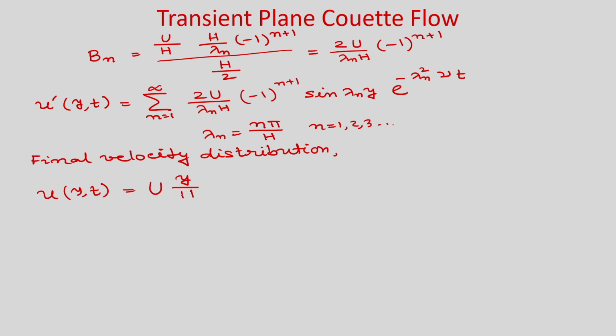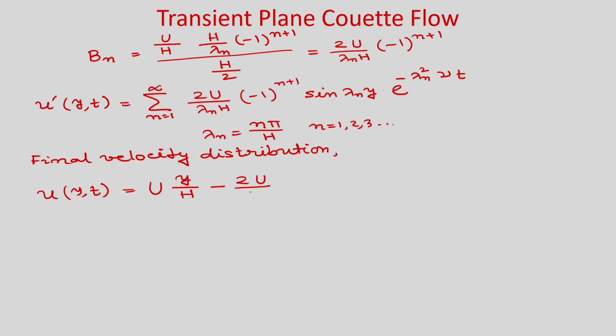So, this is the solution from the steady part, and from here you will get minus twice u by lambda n, if you put lambda n h.